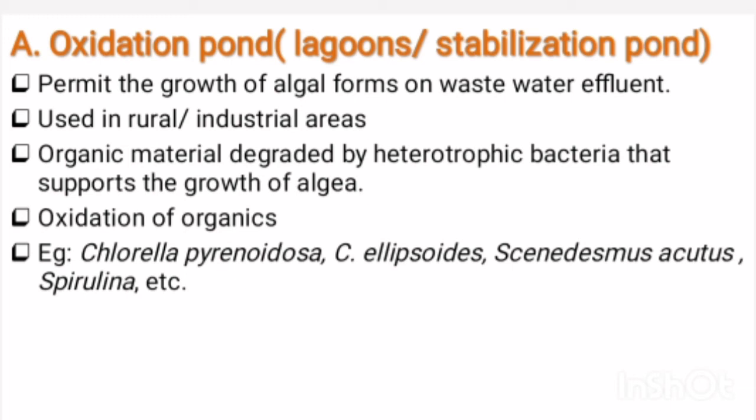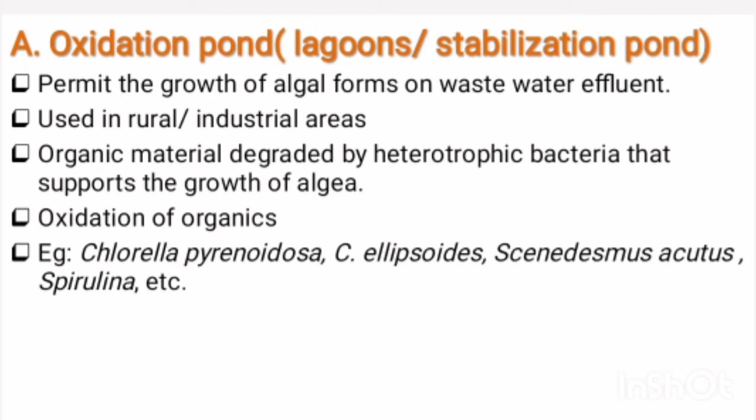The organic material present in the sewage is first degraded by the heterotrophic bacteria into simpler forms. This degradation provides for the growth of algae. Algae use these nutrients to increase their biomass. Air supplies oxygen for the biochemical oxidation of organic compounds. Oxygen evolved by the algae after photosynthesis maintains the oxygen deficit created by heterotrophs.